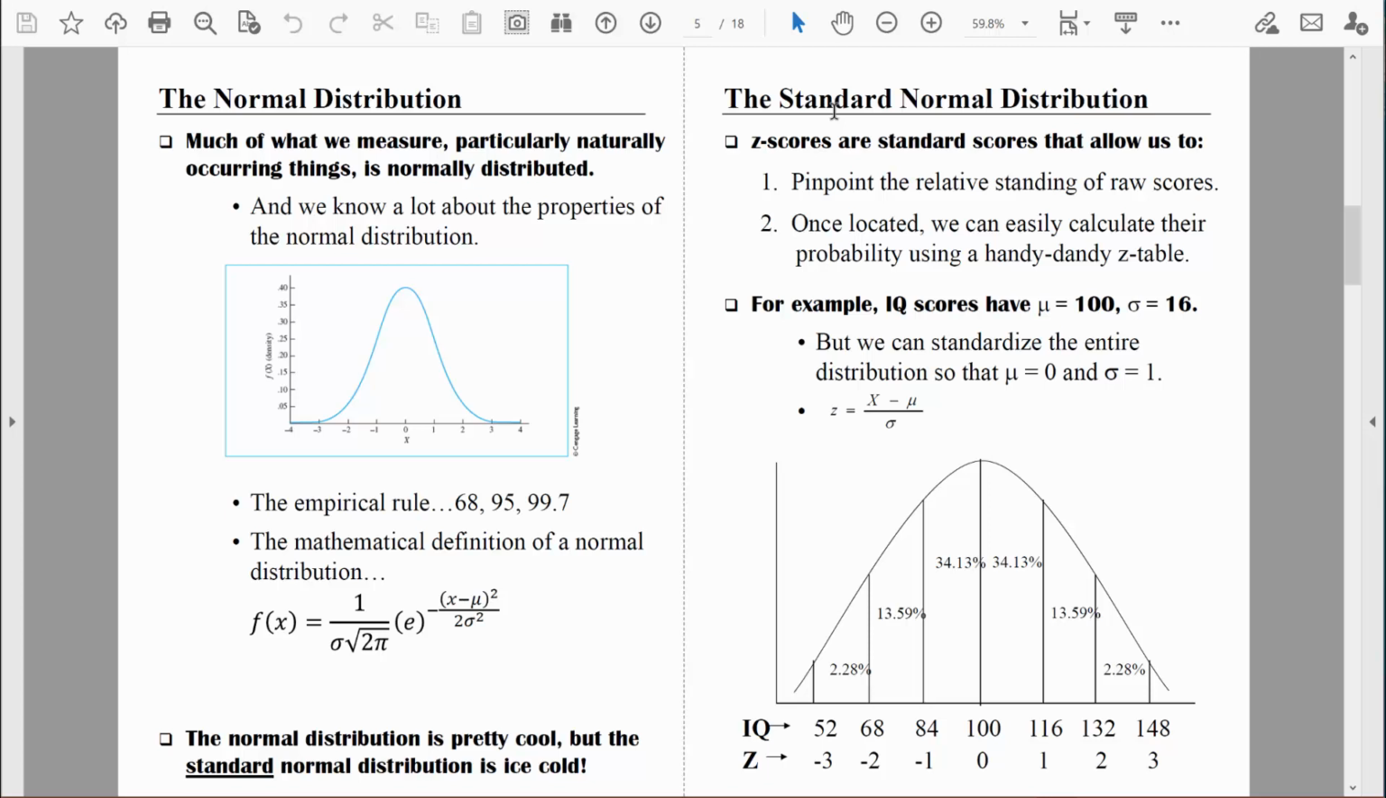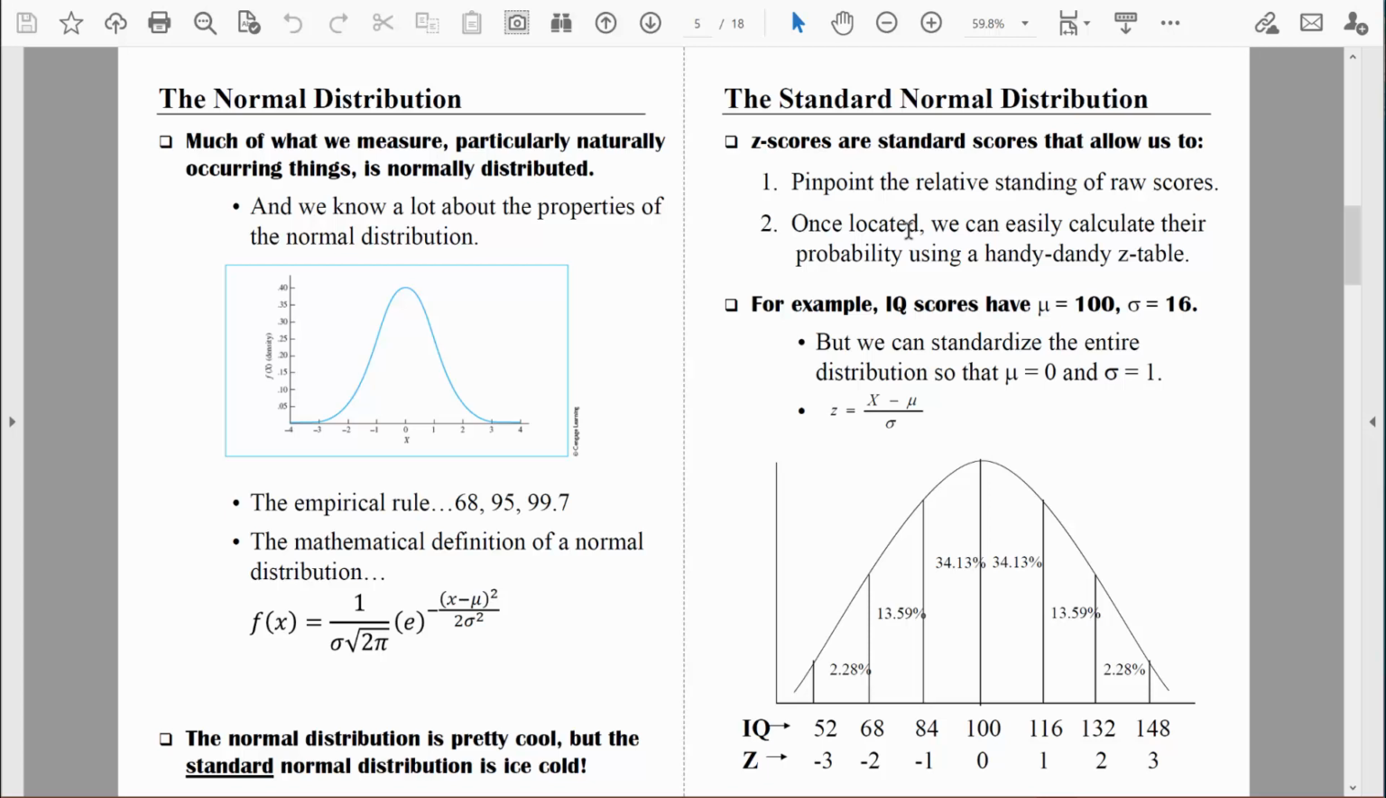So the question is, why would we want to standardize these scores? Well, when we have standardized scores, it's really easy to interpret those scores. So that's a good thing. Why is it easy to interpret a standardized score? Once we know a particular z-score, we know exactly where it stands in a distribution. We can pinpoint its relative standing among all the other scores. You'll see that in just a minute. And the reason why that's important is because once we can locate exactly where a score is in the distribution, we can easily compute its probability using this really handy z-table.